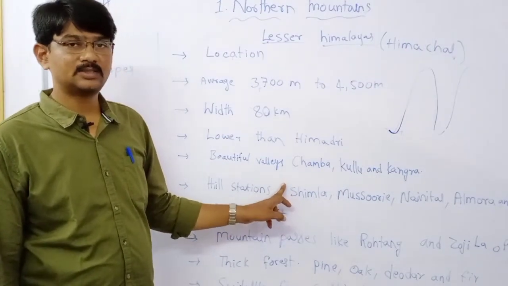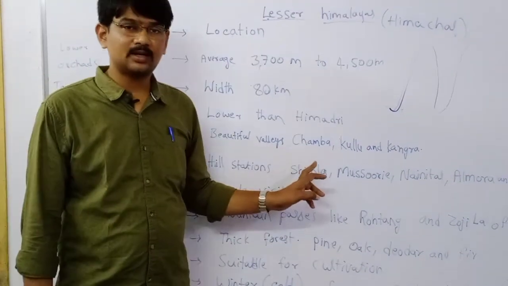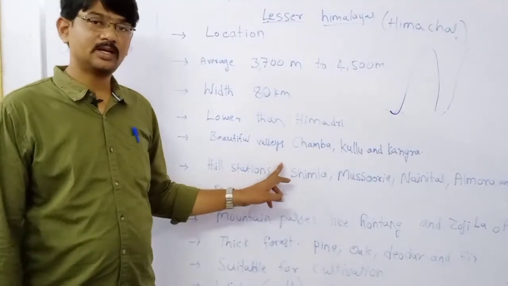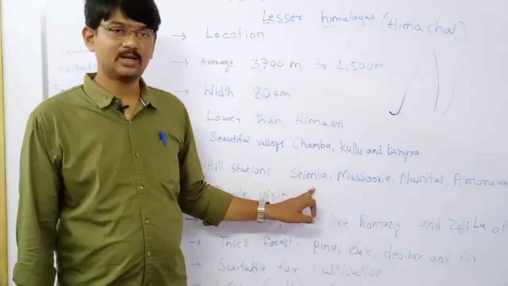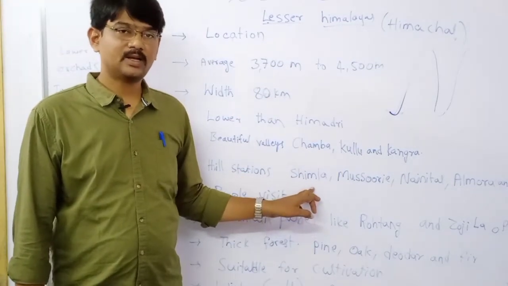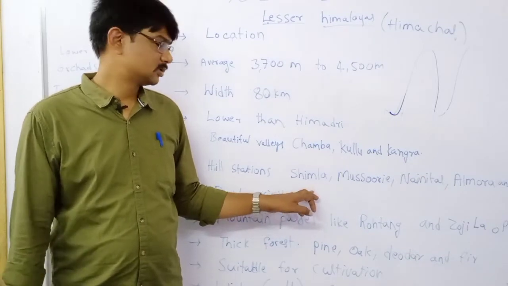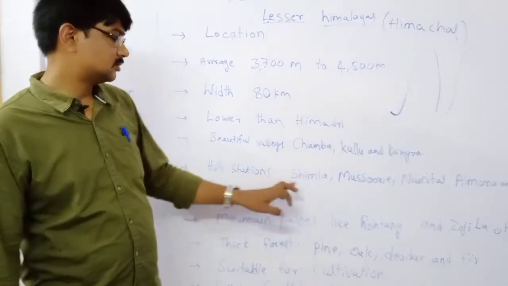How many union territories? 9 union territories. Shimla is the capital of Himachal Pradesh. What is the capital of Telangana? Hyderabad.